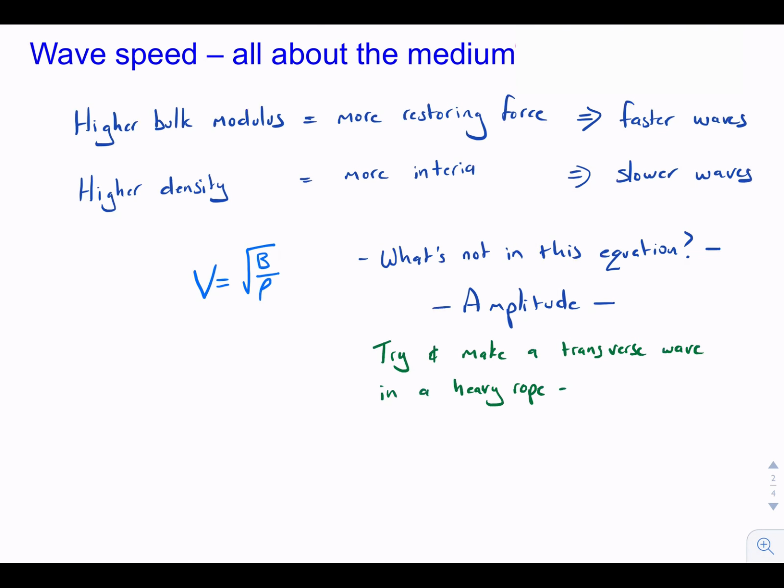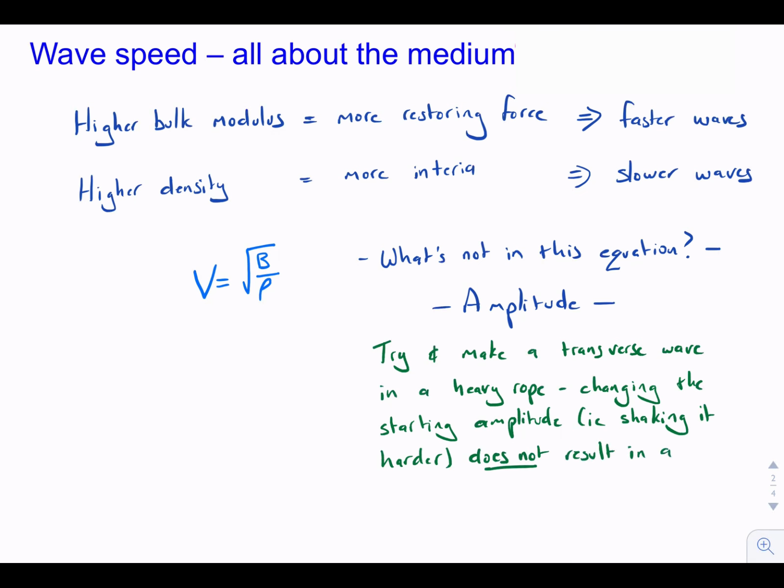You might think that if you shake it harder, i.e. you change the starting amplitude, you give it a higher starting amplitude, you would be able to make that wave propagate faster through the medium of the rope. However, this is not the case. Shaking the rope does not result in a faster wave.